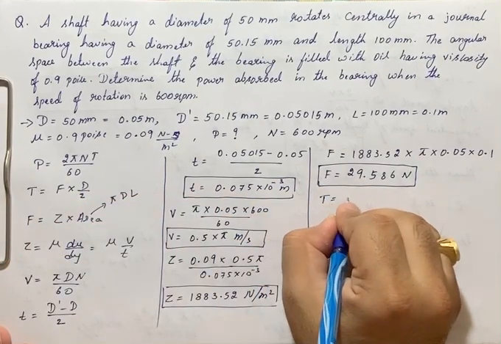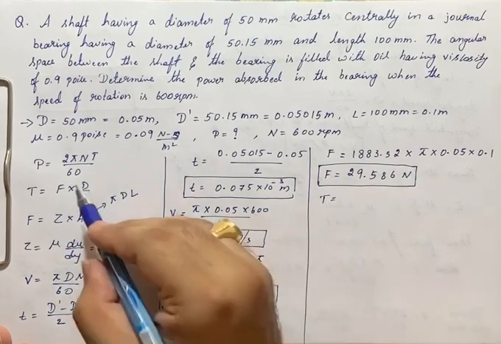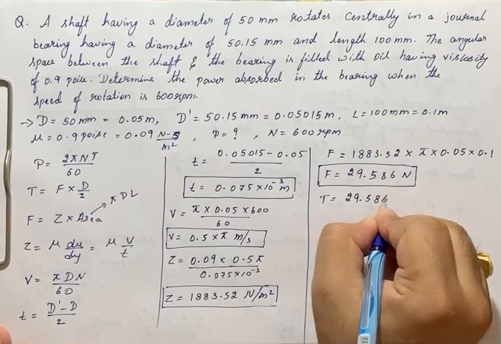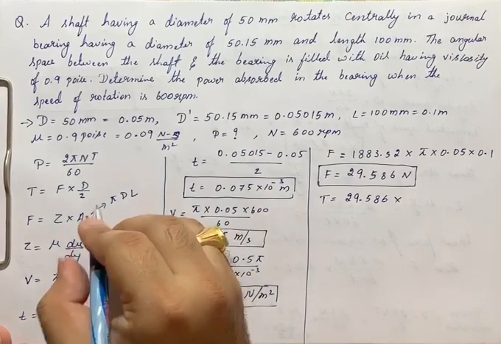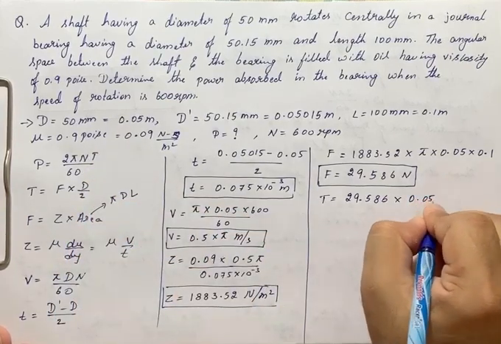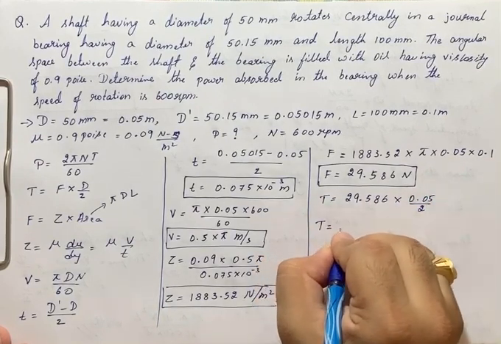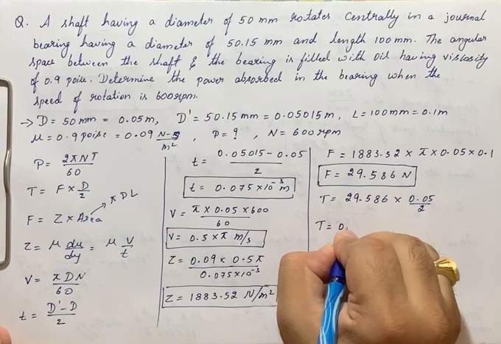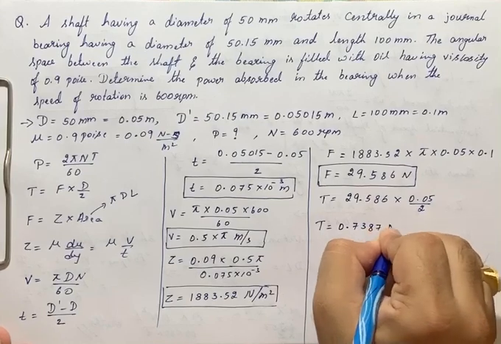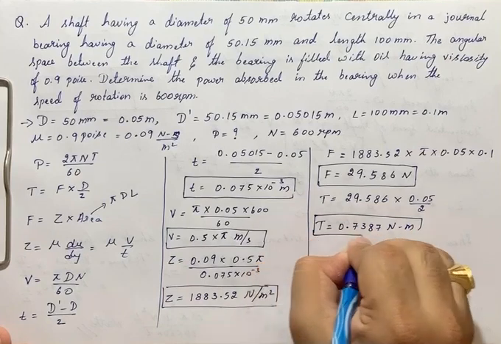Now after this I need to find out torque. Torque T is equal to F into R. F here is 29.586 Newton into R, which is nothing but D by 2, that is 0.05 divided by 2. So I'll get torque T is equal to 0.7387 Newton meter here. We got the value of torque.